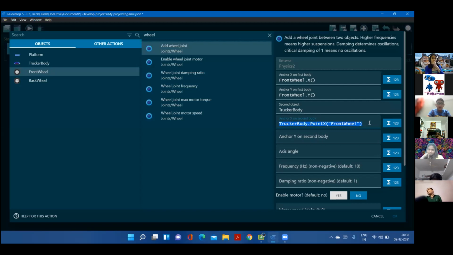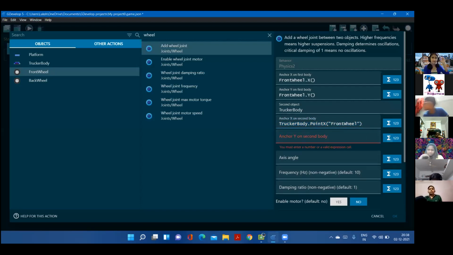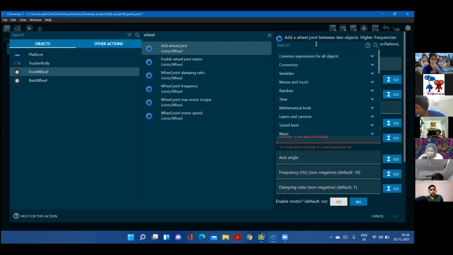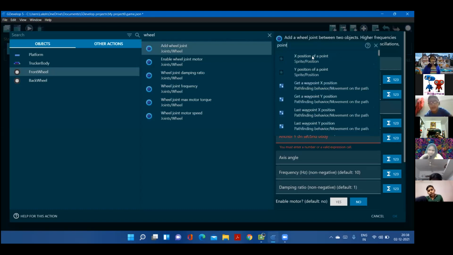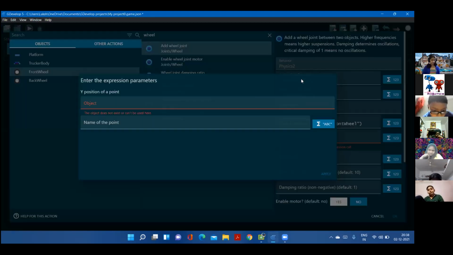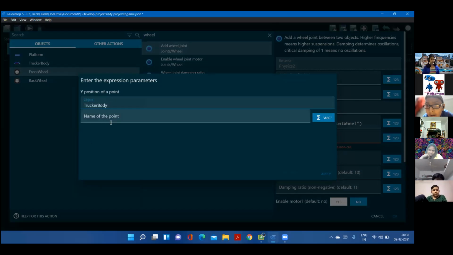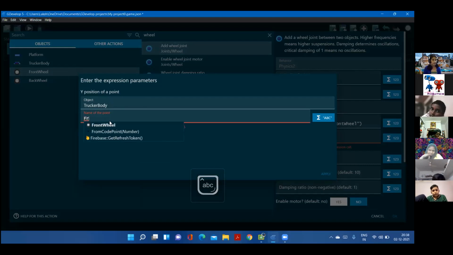Apply. And the same for anchor Y. Go to sigma, search for point. It's going to be the Y position. Object is going to be trucker body. Name of the point is going to be front wheel, right?